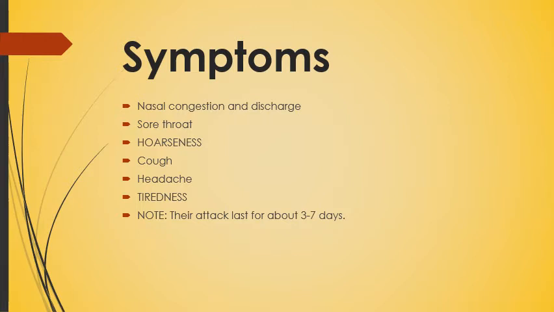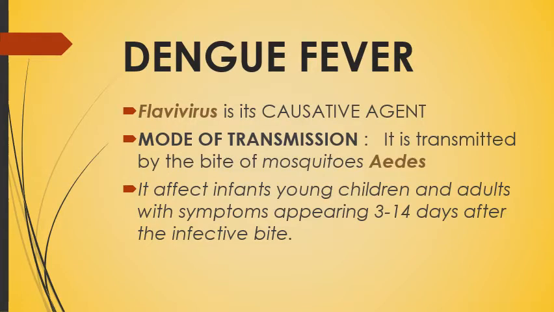A very important note is that the attack lasts for about 3 to 7 days. So that particular common cold will go on for 3 to 7 days. Our next viral disease is dengue fever. The causative agent is flavivirus. Mode of transmission, it is transmitted by the bite of Aedes mosquitoes.